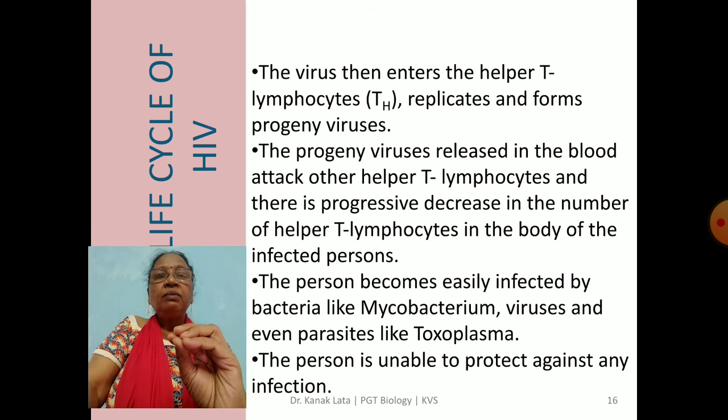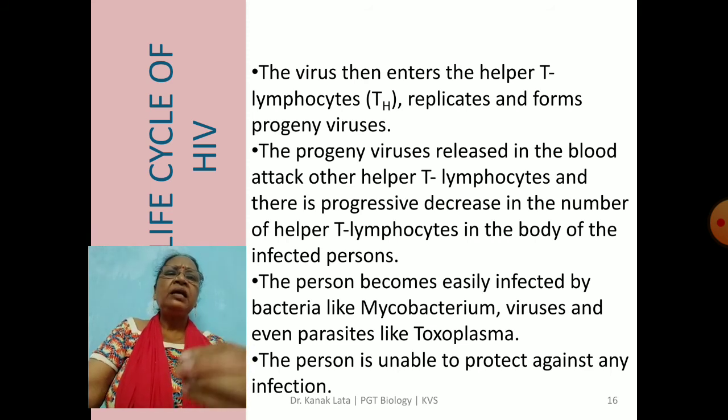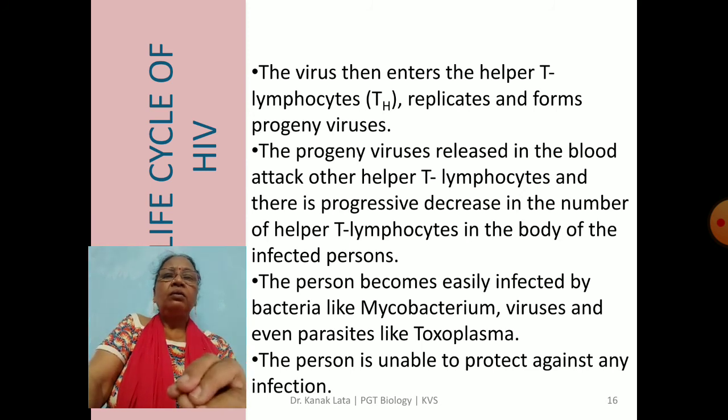The person will become easily infected by bacteria like Mycobacterium, viruses, and even parasites like Toxoplasma. Why? Because the immune system of the person becomes weak. So the person may get infected by different types of bacteria, viruses, and parasites. The person is unable to protect against any infection. They are prone to every infection.